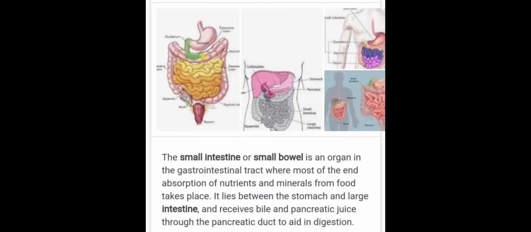Now, the duodenum receives the secretion from the accessory glands, that is from liver, from pancreas and small intestine itself. Liver releases bile, pancreas releases pancreatic juice, and small intestine releases intestinal juice, which is also called succus entericus. Now, let us see the function of each of them one after the other. The first is bile from liver.